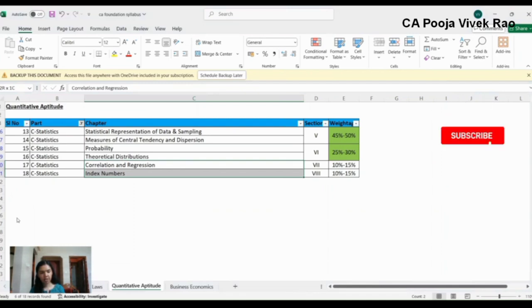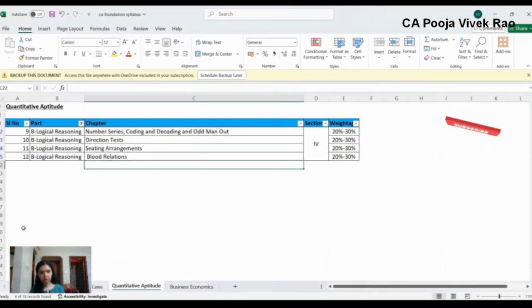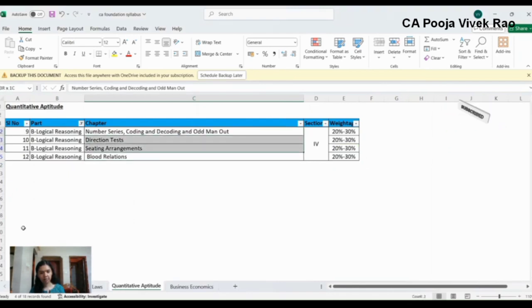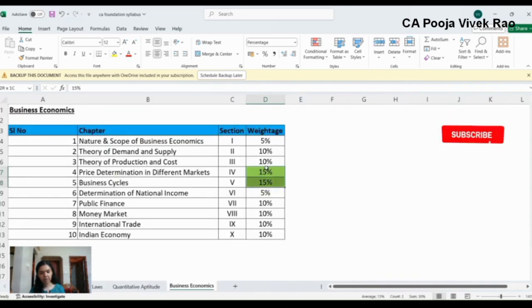Now coming to part B, logical reasoning, which is for 20 marks. So here there are totally 4 chapters and the section wise weightage is 20% to 30% for each of these chapters. Now coming to business economics.